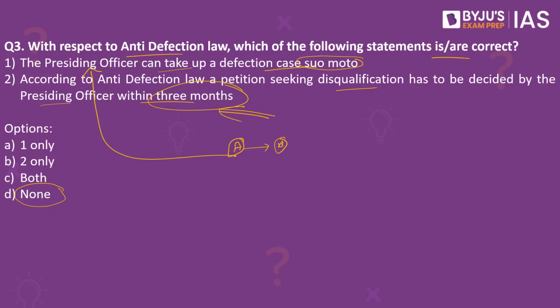Recently, there was also a petition filed in the Supreme Court. The petitioner was asking the Supreme Court to come up with certain guidelines as well, but the Supreme Court declined and said that the court does not have the power to legislate. It is the prerogative of the House, the prerogative of the Parliament. They have to fix the time limits, and it declined this particular petition as well. So the court in previous instances has given the recommendation, but the law does not prescribe any time limit to the presiding officer. Since both the statements are wrong, the answer to this would be none.